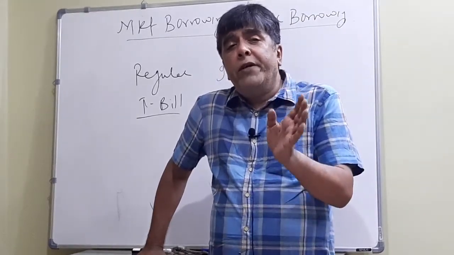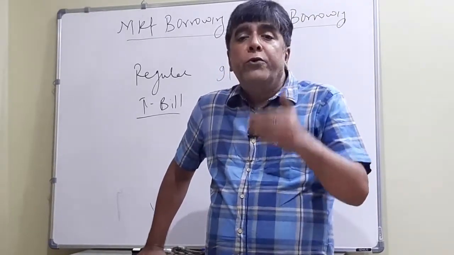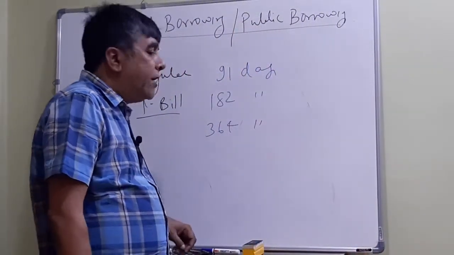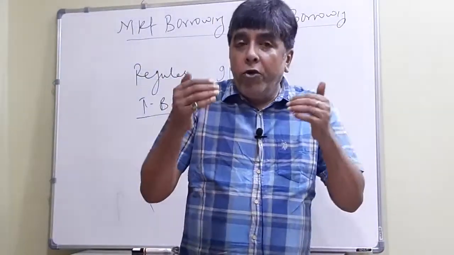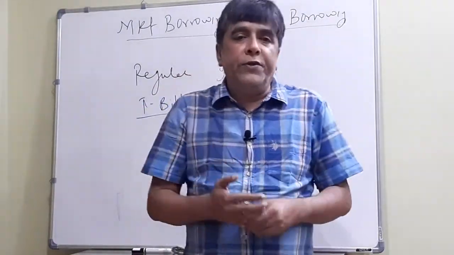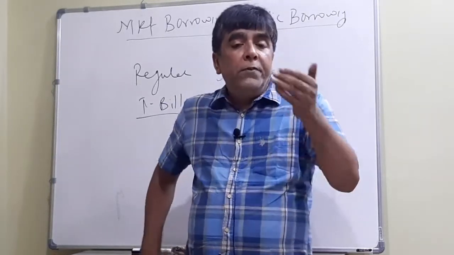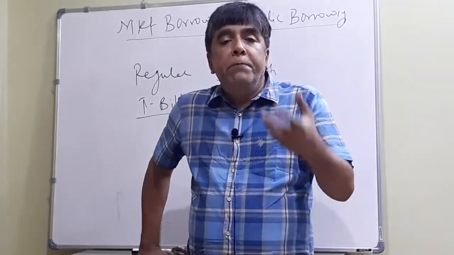Coming back to Treasury bills, they are sold through auction. For example, for the 91 days maturity Treasury bill, the auction is held on a weekly basis. I repeat, the face value is 100, and you know the process of auction: bidding will be there.